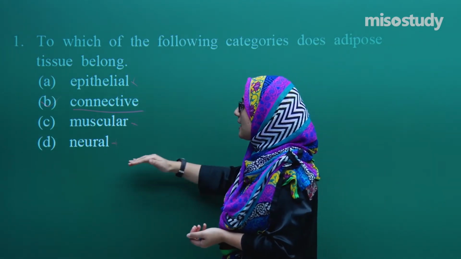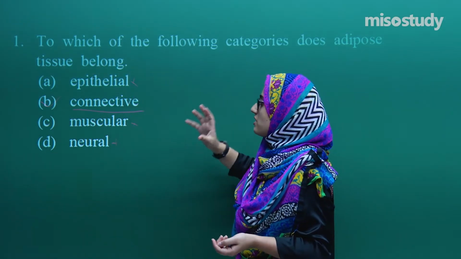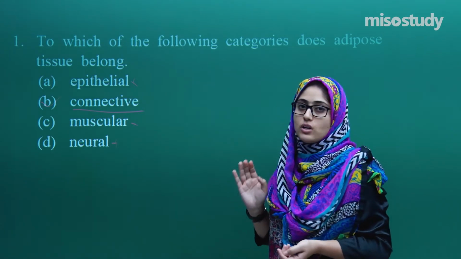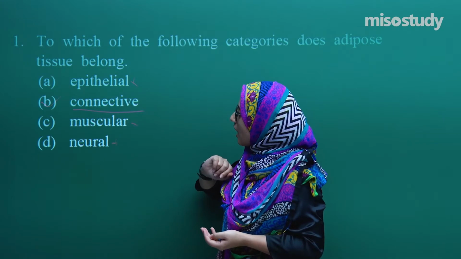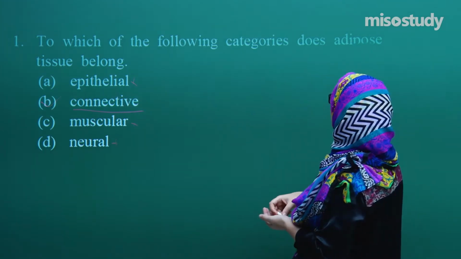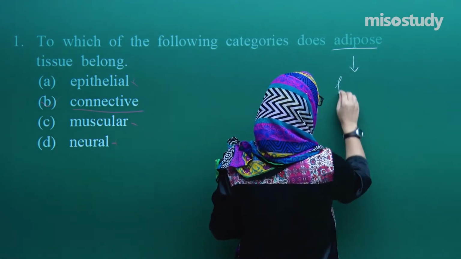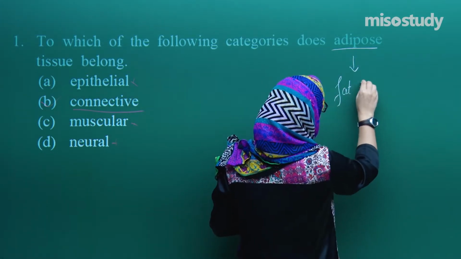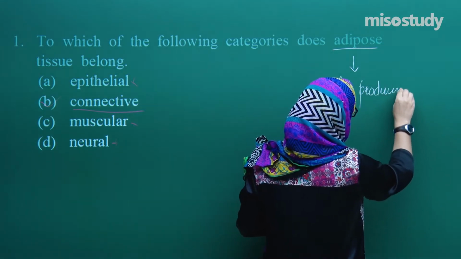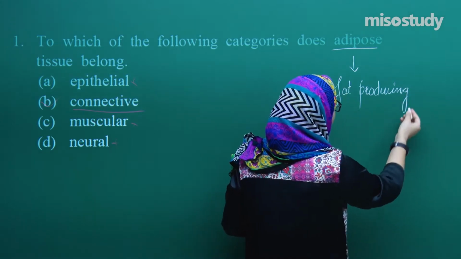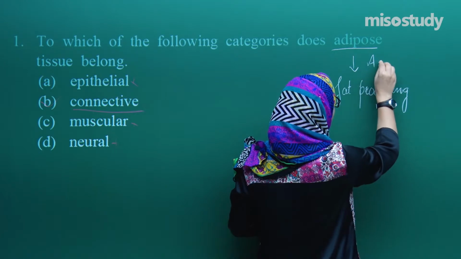So try to eliminate the options first, and then if you have to, just try to concentrate and think what the question is saying and what the question wants. So the correct perfect answer will be connective tissue. As you all know, this adipose tissue, these are the fat producing cells. Fat producing tissue, or this adipose tissue, it has adipocytes.